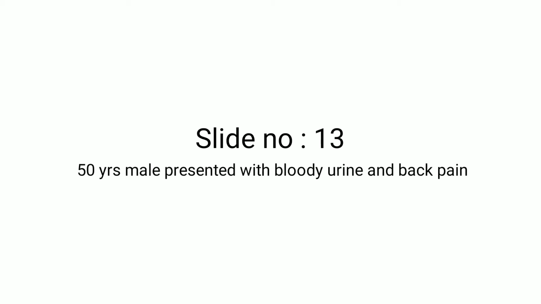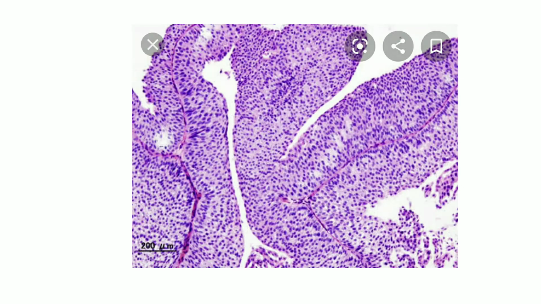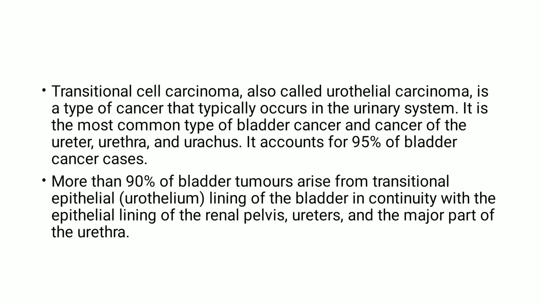A history provided was 50-year male who presented with bloody urine and back pain. This was the photomicrograph in which we can see multiple layers of the cells arranged in sheet against a fibrovascular core. The cells are showing nuclear atypia and pleomorphism with high nuclear cytoplasmic ratio. The diagnosis is transitional cell carcinoma.